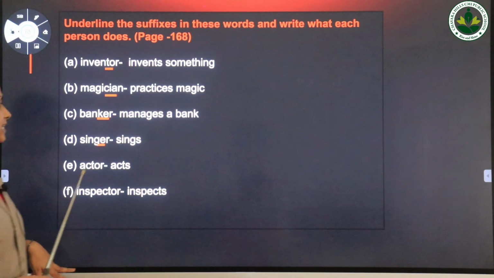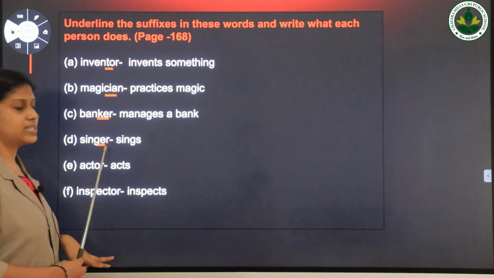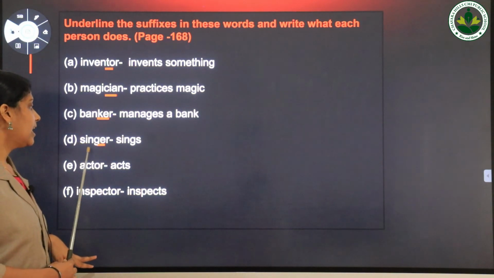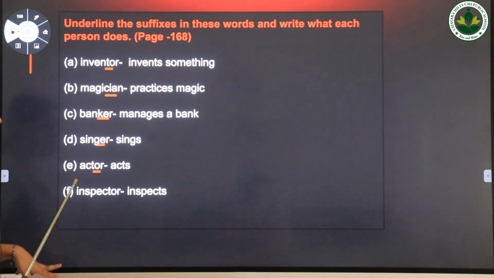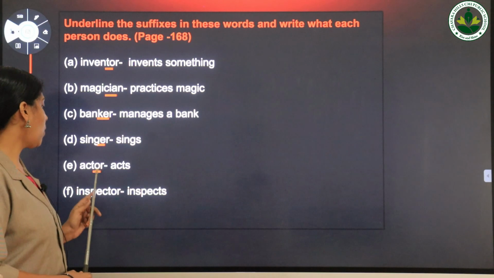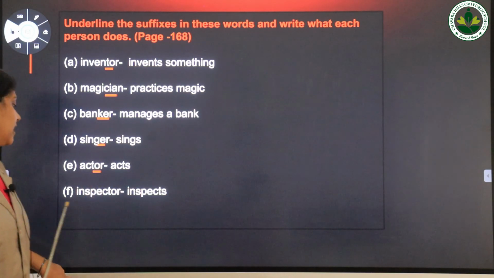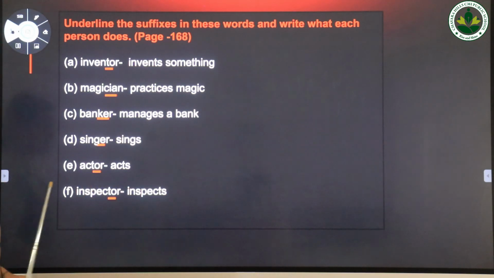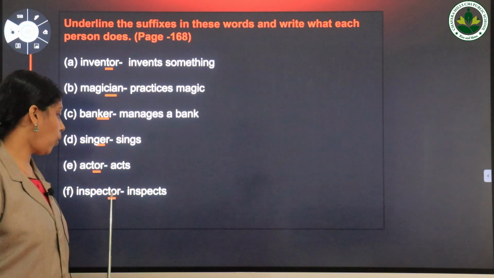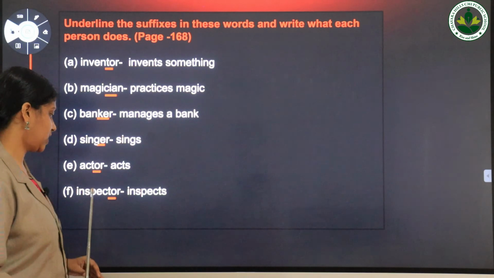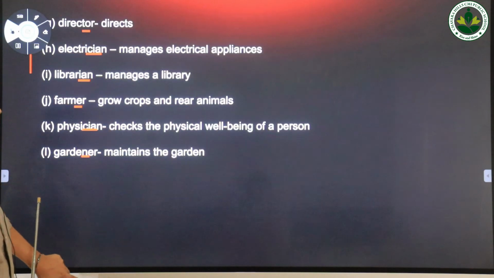Next one, singer. Here the suffix er is added to the word sing, and it means sings. Next word, actor. Here the word actor is formed by adding the suffix or to the word act. Next one, inspector. Here the suffix or is added to the word inspect, and it means inspects.